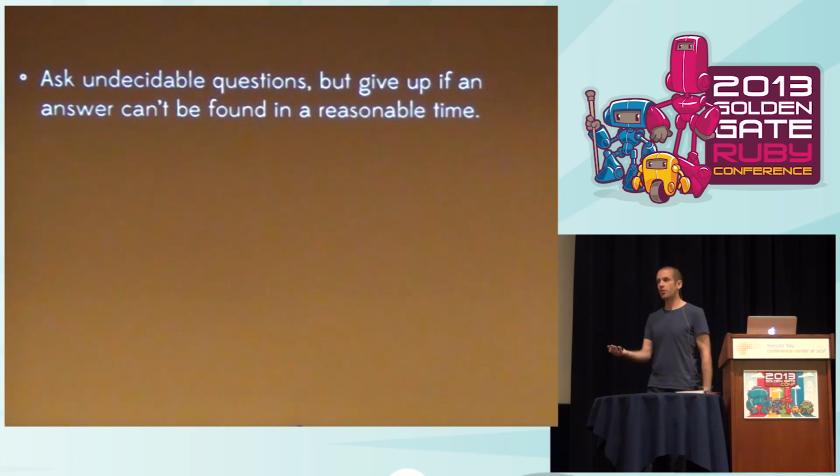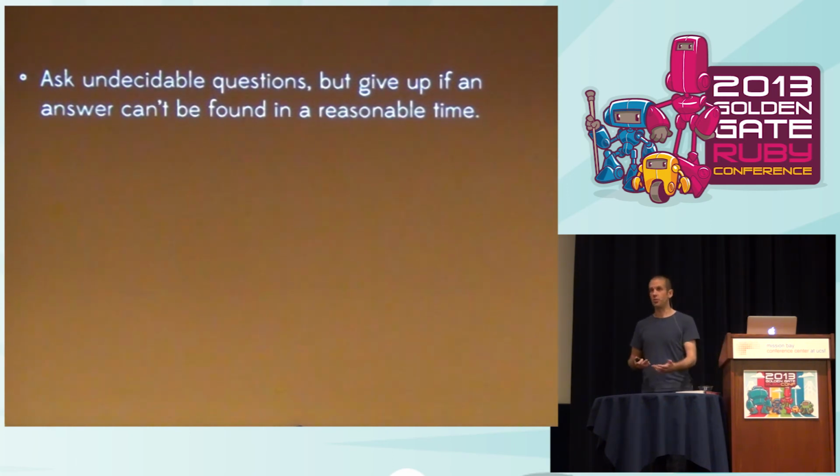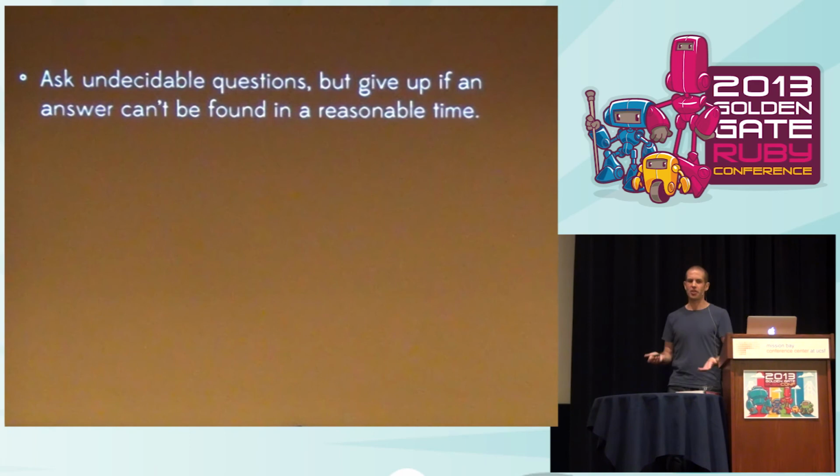If you wanted to know whether a Ruby program prints hello world or not, you could just run it for 10 seconds. If after 10 seconds it hasn't finished and printed out hello world, you could just Control-C it and say, I give up. It didn't do what I wanted within a certain amount of time, so I'm not interested anymore. Of course, there's a risk that that program would have printed hello world after 11 seconds, and you should have kept waiting. But if after 11 seconds it hasn't printed it, maybe you should wait another second, right? So if you use this strategy, sometimes you're going to be wrong, but maybe that's okay.